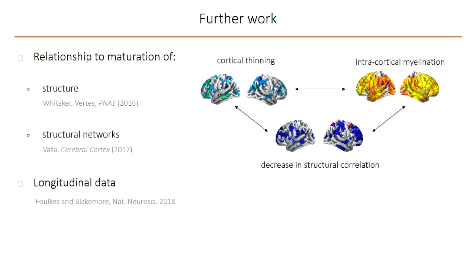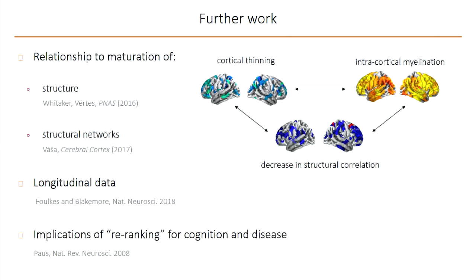So it'll be interesting to study the relationship of all these patterns to the changes in functional connectivity that I've just shown you. We'll be extending this to longitudinal data, so we have follow-up scans on most of these subjects. And ultimately, we're interested in the relationship of this to cognition and to disease, which is the main reason why we're interested in adolescent maturation in the first place.